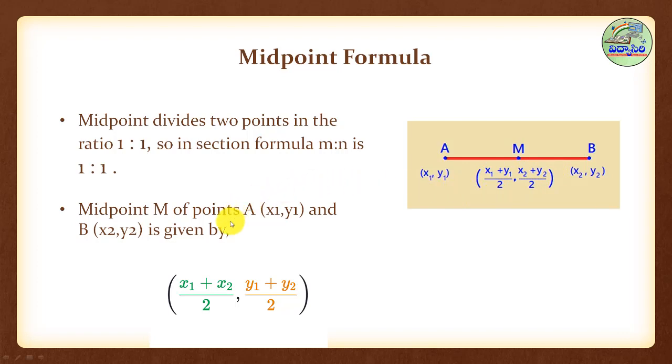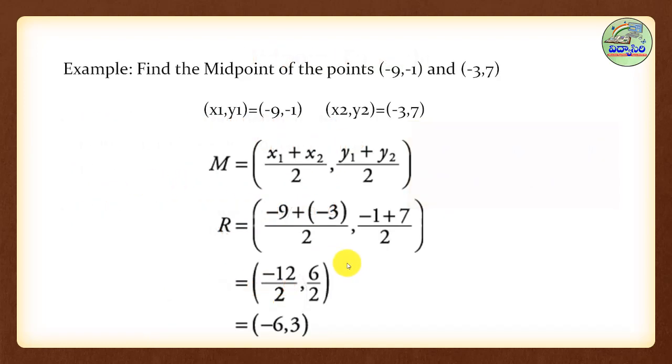So what is that formula? (x1 plus x2) by 2, (y1 plus y2) by 2. So this is the midpoint of two given points. This is the formula for the midpoint. See, the midpoint divides two points in the ratio 1:1. Already we have discussed, m is equal to 1, n is equal to 1. Now take one example on the midpoint.